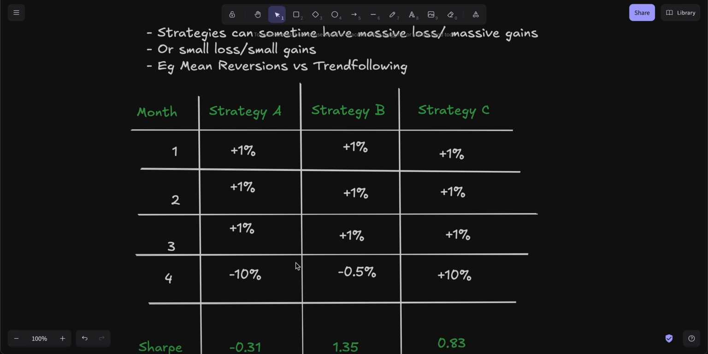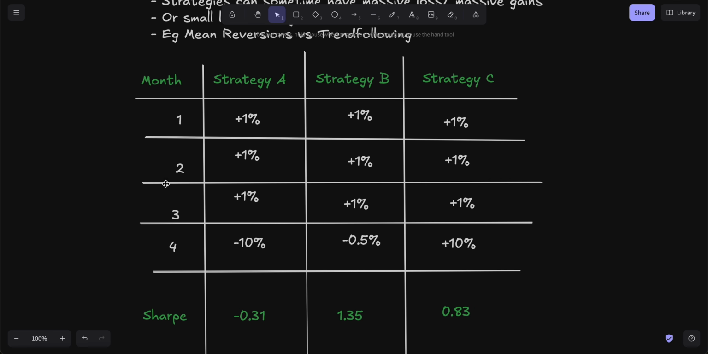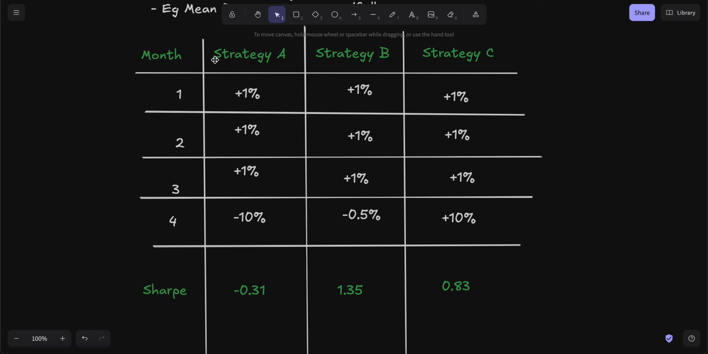Let's compare this in this example, months 1, 2, 3, 4. I've got strategy A, strategy B, and strategy C. Strategy A has plus 1%, plus 1%, plus 1%, and minus 10%. Then strategy B has 1, 1, 1, and minus 0.5. When you're comparing strategy A and strategy B, it's okay. The Sharpe ratio is good in calculating it, because strategy A has a negative Sharpe ratio, so there's no need to go for it. Minus 10% is significant, so we should not be using strategy A. Strategy B is definitely better. 1.35 is superior to minus 0.31, and the results show strategy B is better.